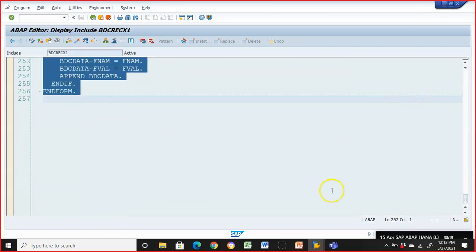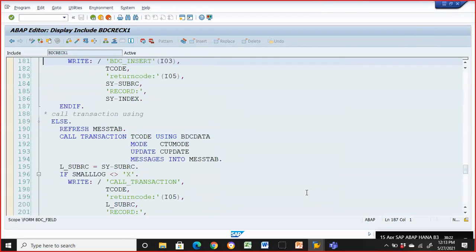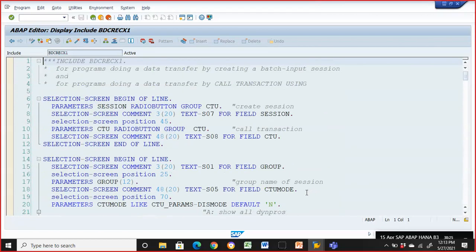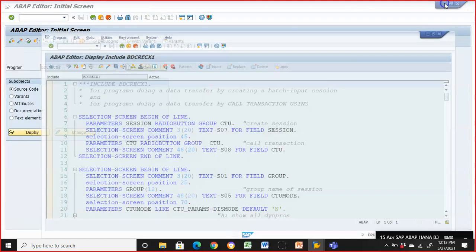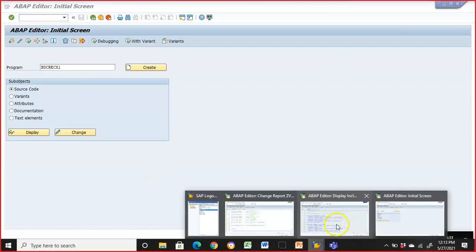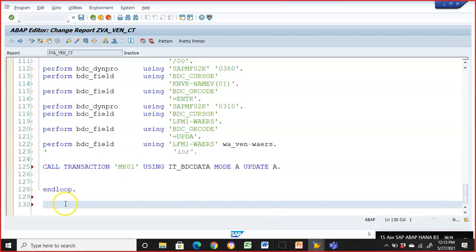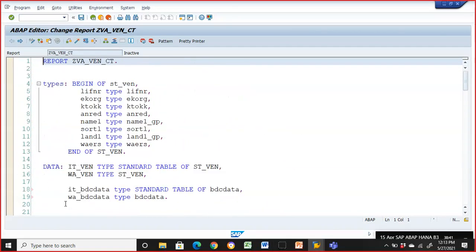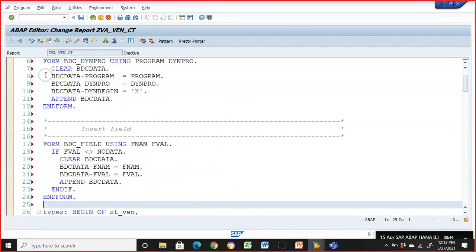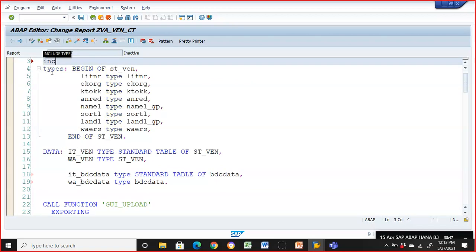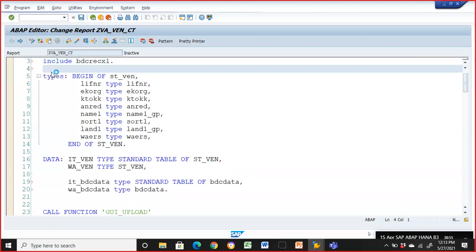Sir, if we have that program already included, why do we have to copy the forms? Good question. The include program is already done in the recording. So if you mention that in your program, then copying is not required. You can just write here, include BDC RECX1, and that will not throw any error. This is also one way, and you don't have to copy the forms here.